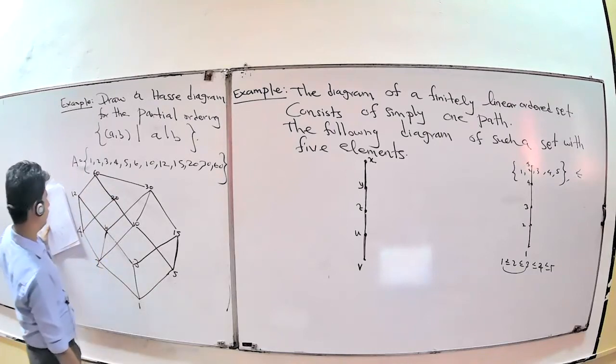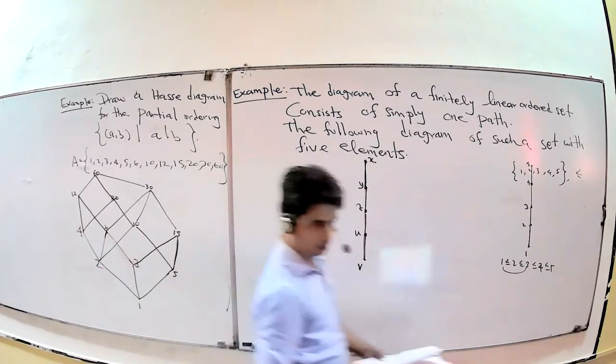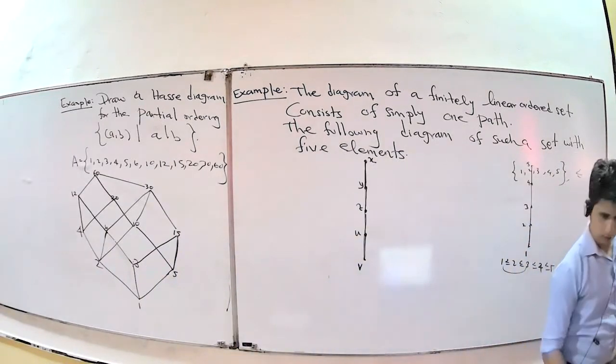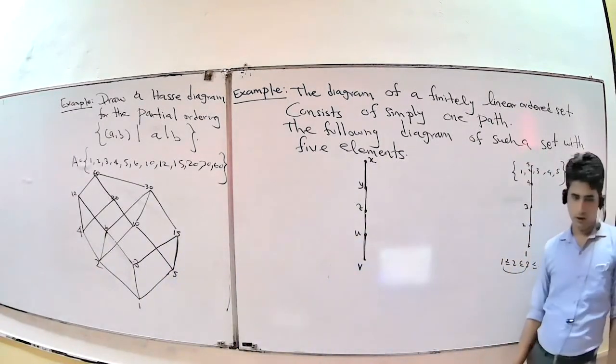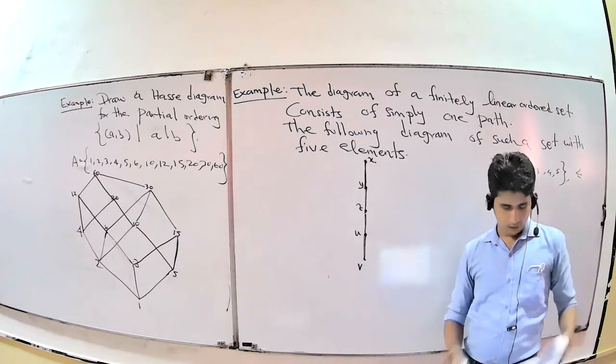It's okay, no? It is your case diagram. Okay.